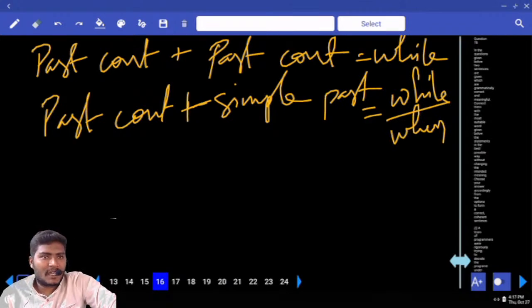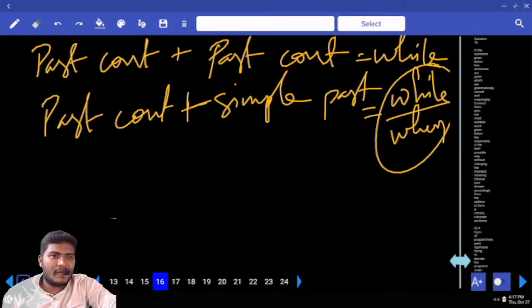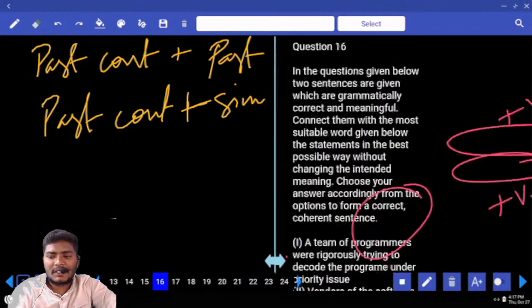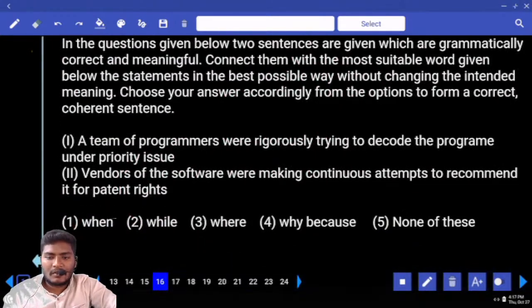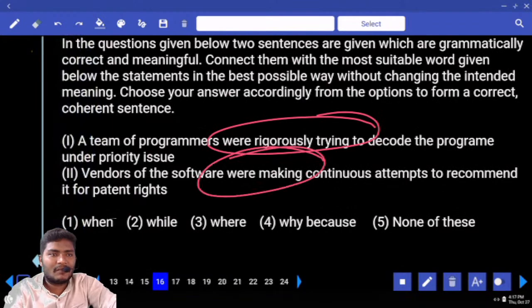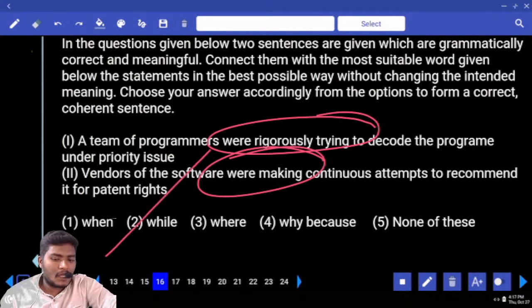These two are very important cases. Two past continuous must be combined with while. Past continuous with simple past can be combined with while and also when. Now, what type of sentences we have here? This is past continuous as well as this is also past continuous. What can I use here? Only while is possible. Next 17.